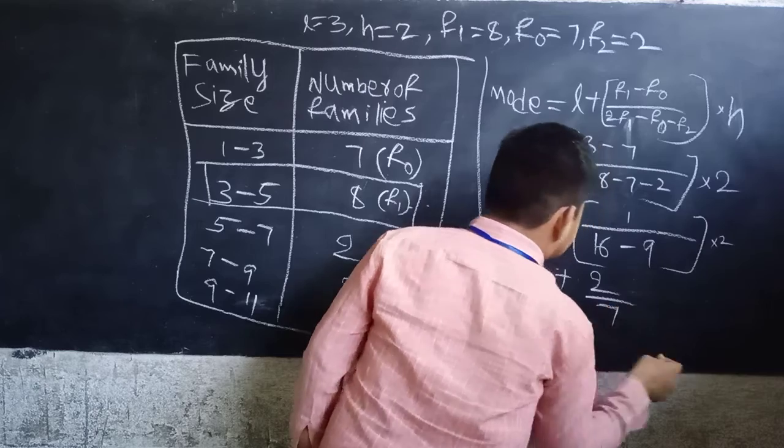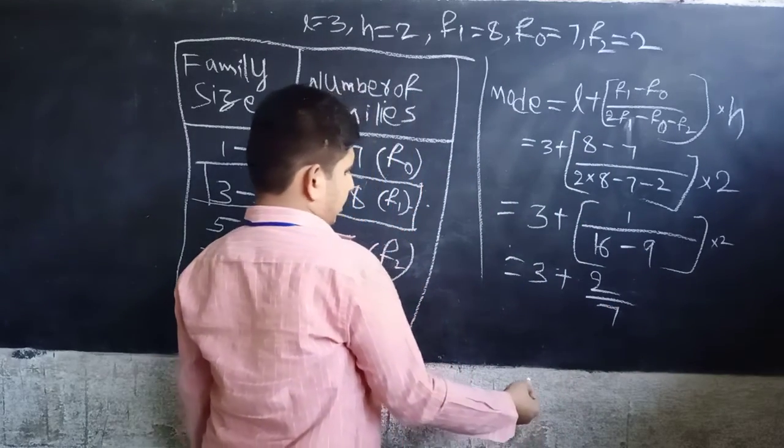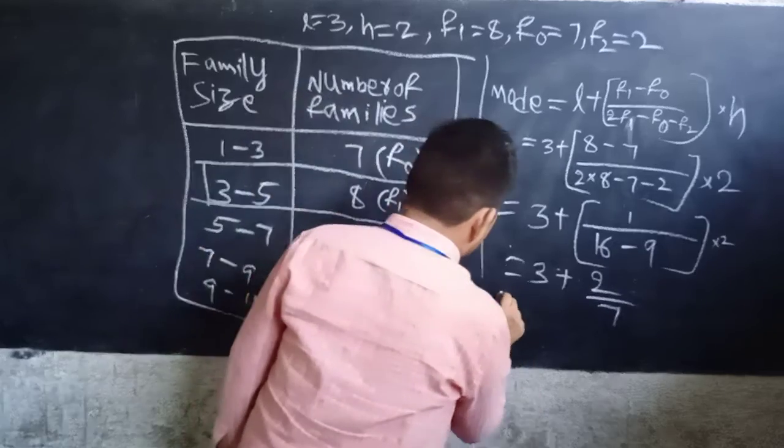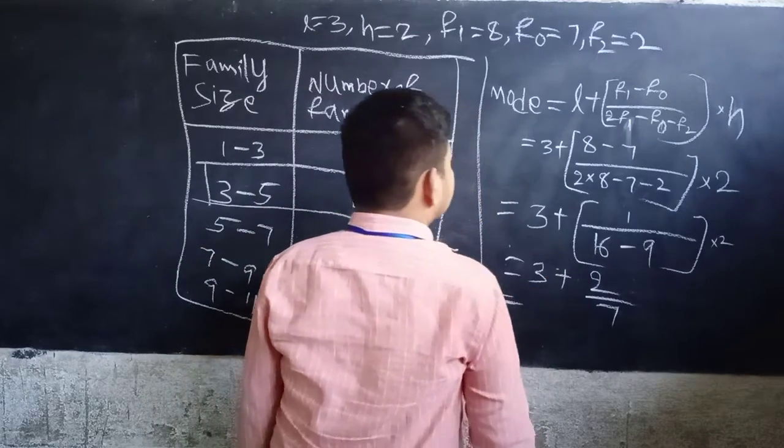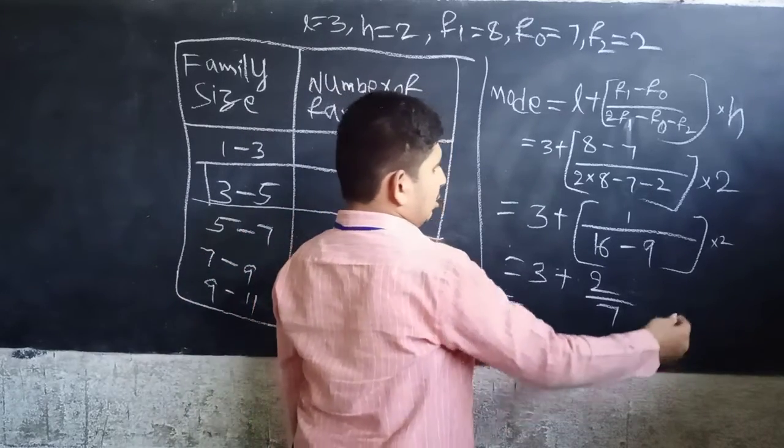Now 2 by 7 equal to what? Do the division.